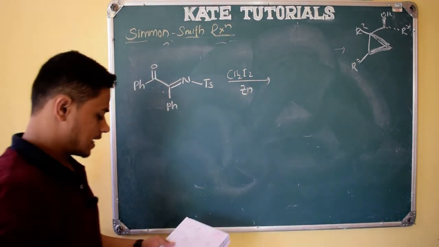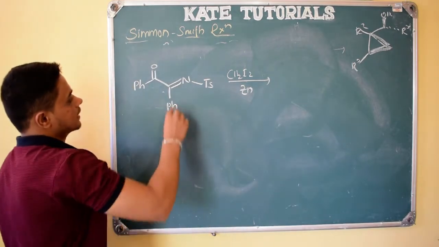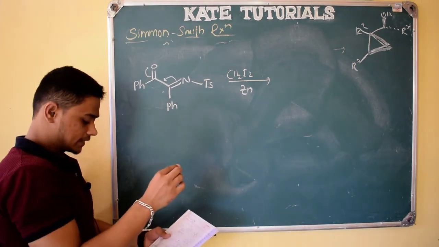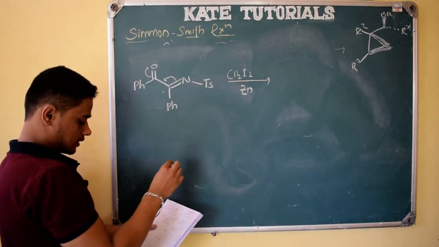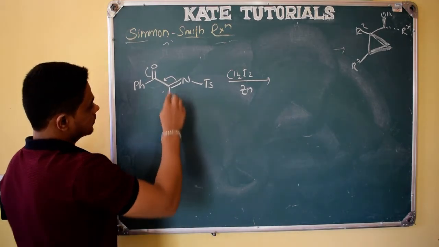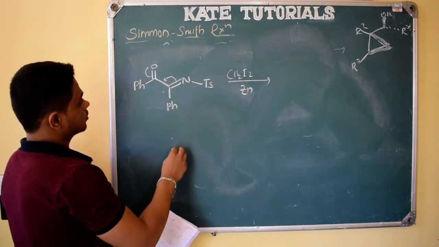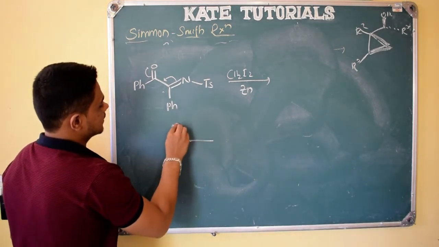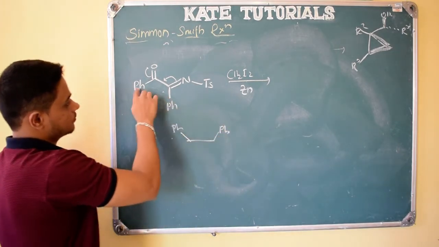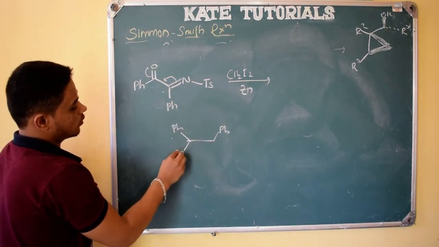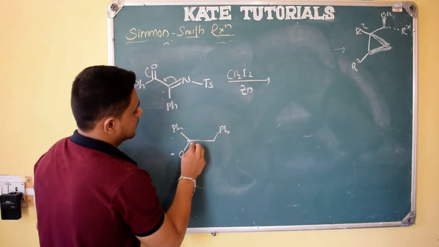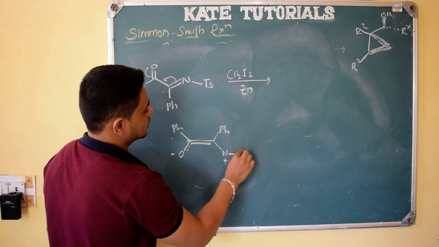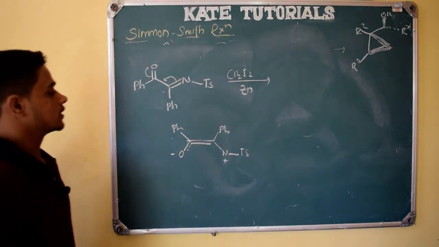So what happens? Same reaction, but here one thing is very interesting. Because of this resonance, it will form a structure like this. See, let me show that structure. I can show this bond to be like this also. If I draw, you should not get confused, right? See here, Ph is there. So here, this is Ph, right? Because of resonance, this will be O negative, and here a double bond will be there, and here N positive attached to the tosyl group, right? That is the resonance structure.